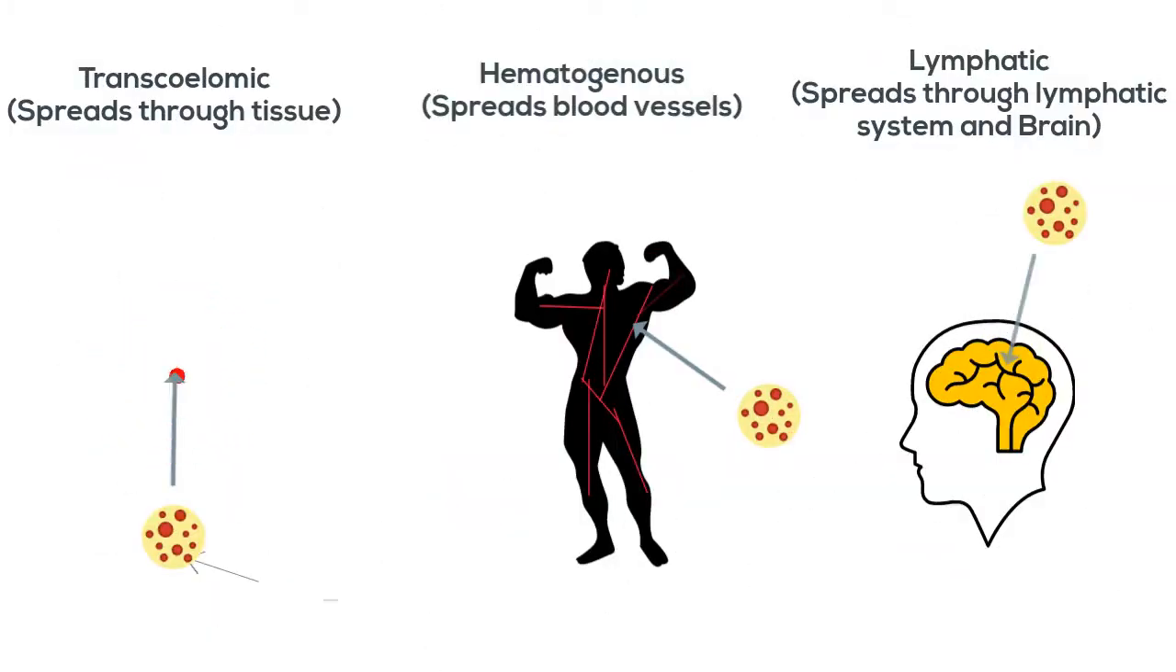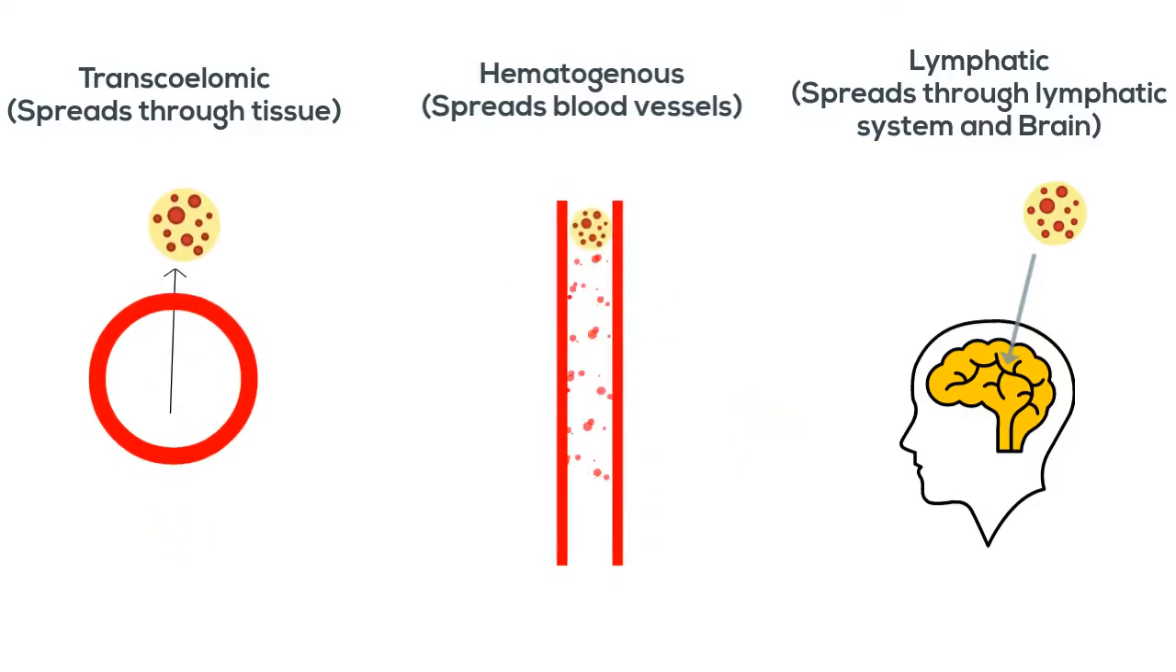Cancer is so hard to treat due to its complexity and the speed at which it spreads throughout the body. Cancer can spread through nearby tissues, through blood vessels, or through the lymphatic system in the brain.